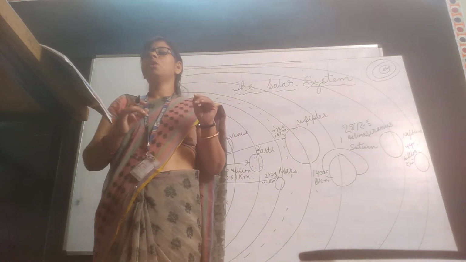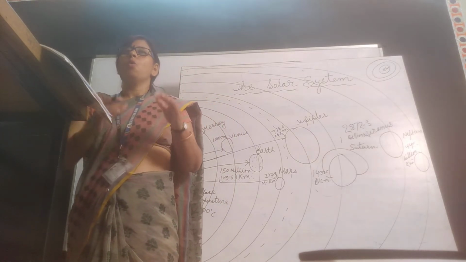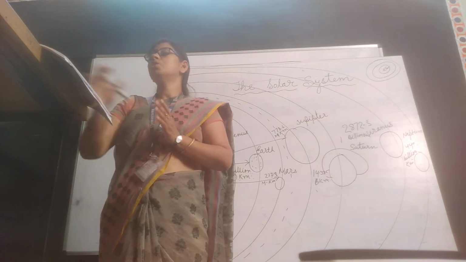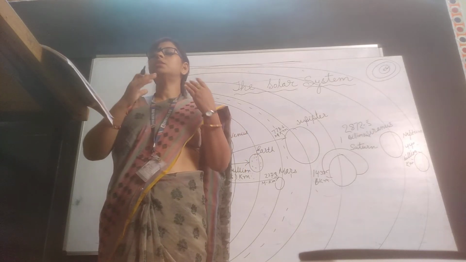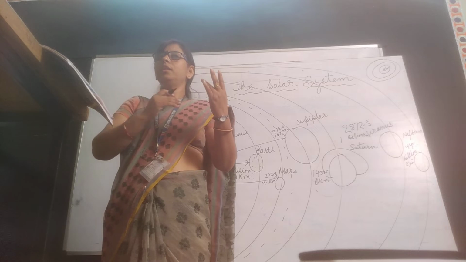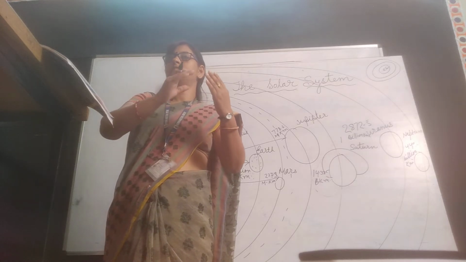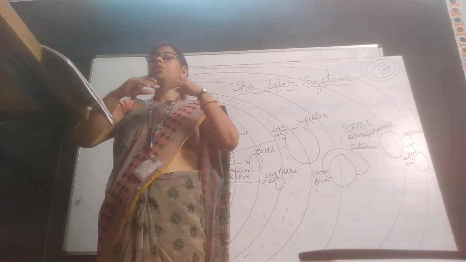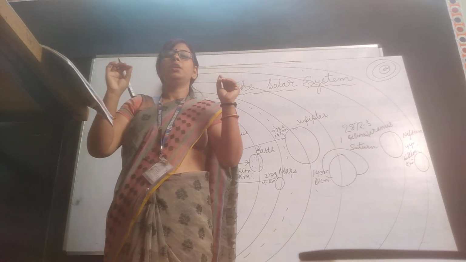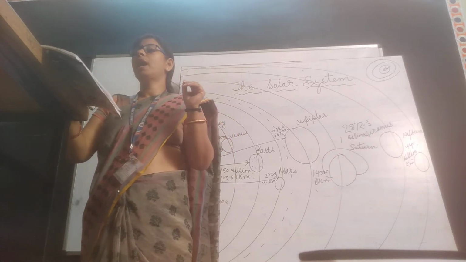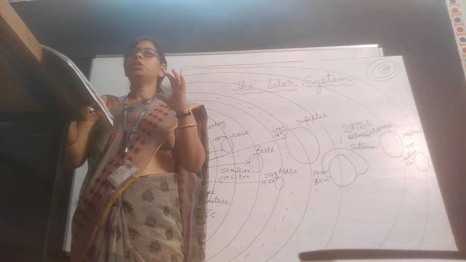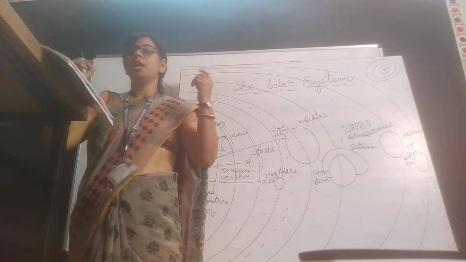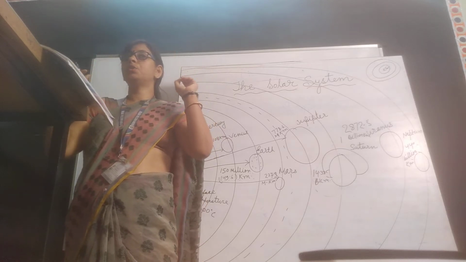When hydrogen is converted into helium, it causes the release of an enormous amount of light and heat energy. Understood? That's why the Sun is getting a huge amount of energy from where? From the hydrogen and helium.